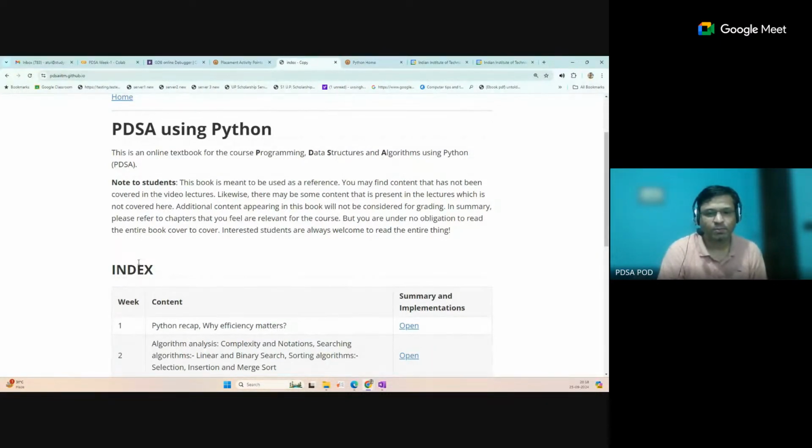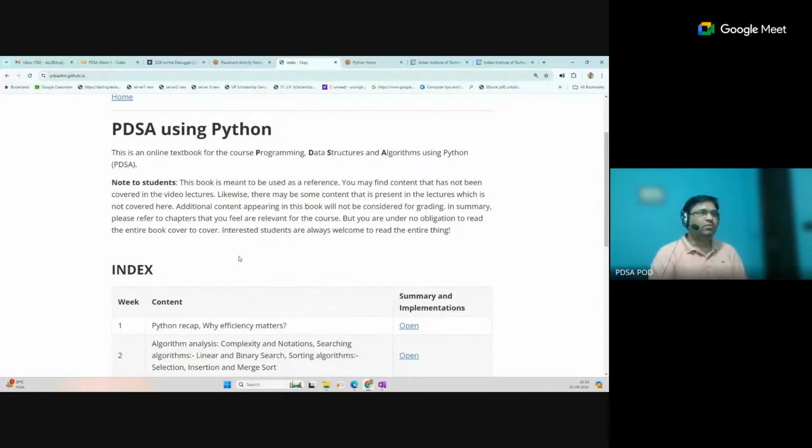Efficiency is important in the solution, because now there is a lot of competition in the development area. Every company recruiting a developer also finds out whether the person is efficient in coding. Efficient means they write solutions that are faster compared to others. Okay, they will recommend that person to be selected. Because of that, they test this knowledge at the time of interview. So because of that, this interview activity is also included in the activity points for the placement.